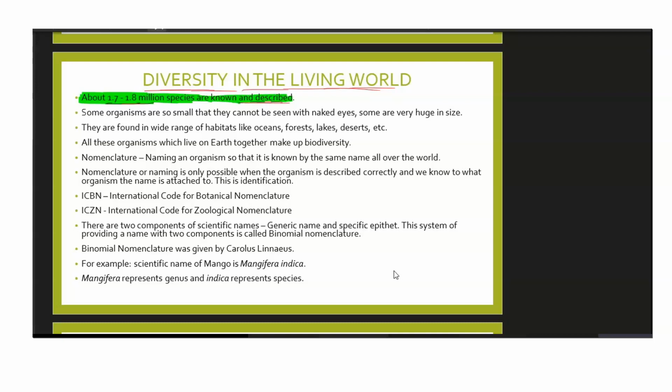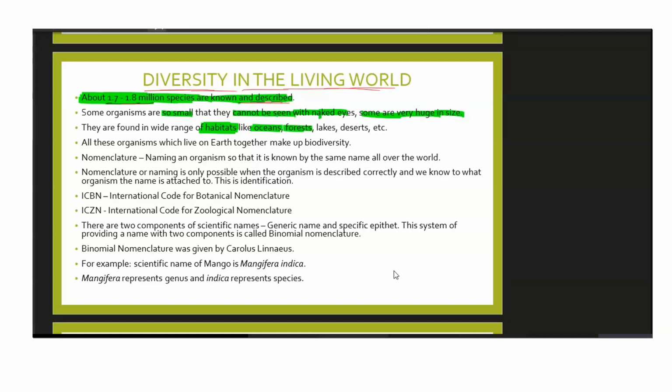Some organisms are so small that they cannot be seen with the naked eye. Of course, we are talking about the unicellular organisms, and some are very huge in size. That also we know. They are found in a wide range of habitats. What is this habitat? Habitat means where anything lives, right? So they are found in a wide range of habitats, like they can be found in the oceans also.